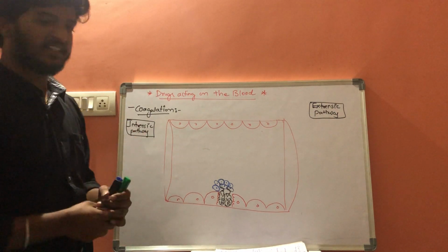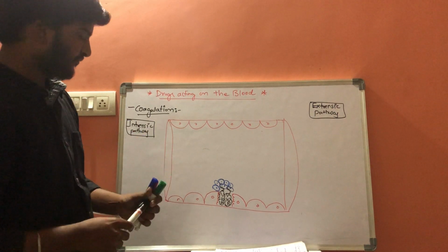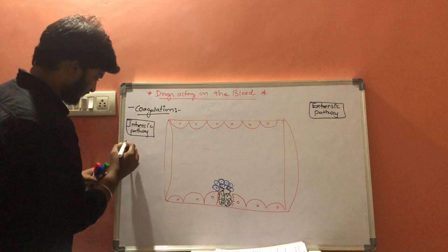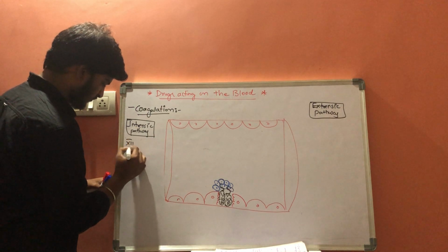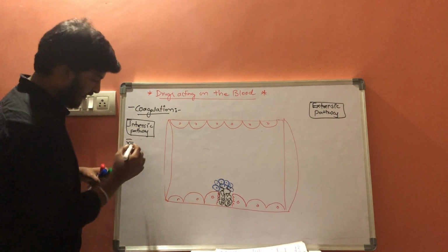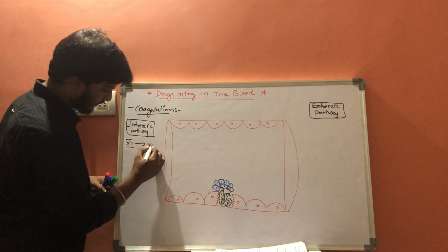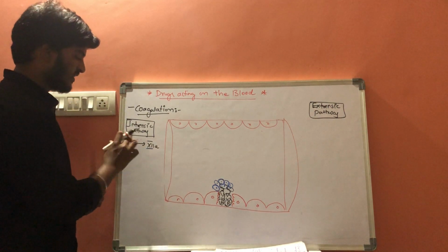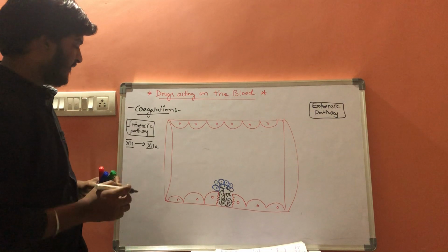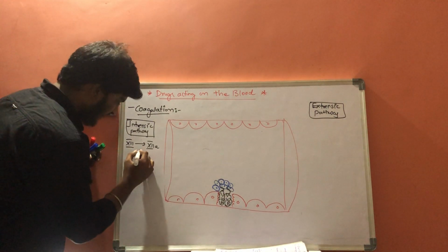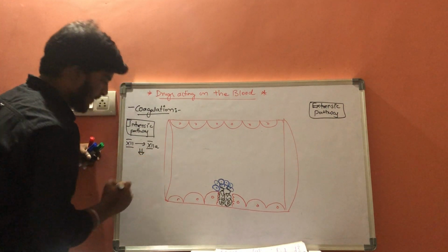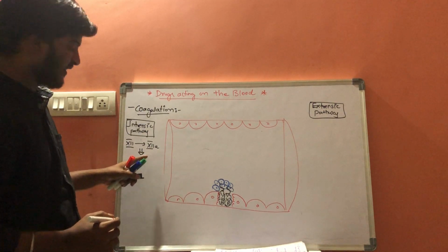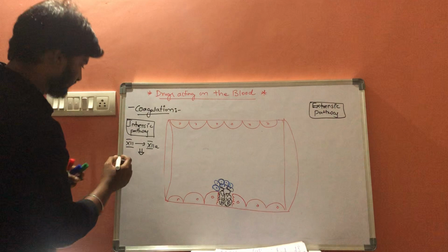What happens in the intrinsic pathway? First of all, clotting factor number 12 comes into the picture. Factor 12 will get activated. This is the first step. Whenever it gets activated, it will activate another factor, that is factor number 11.